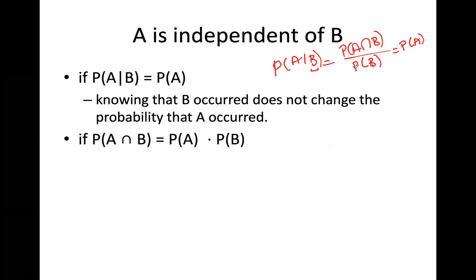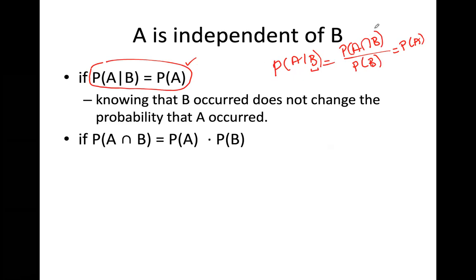So how can I prove the independence of two events? Either the probability of A given B is equal to PA. We should know this. If this is the case, then I can immediately say that A and B are independent from each other.